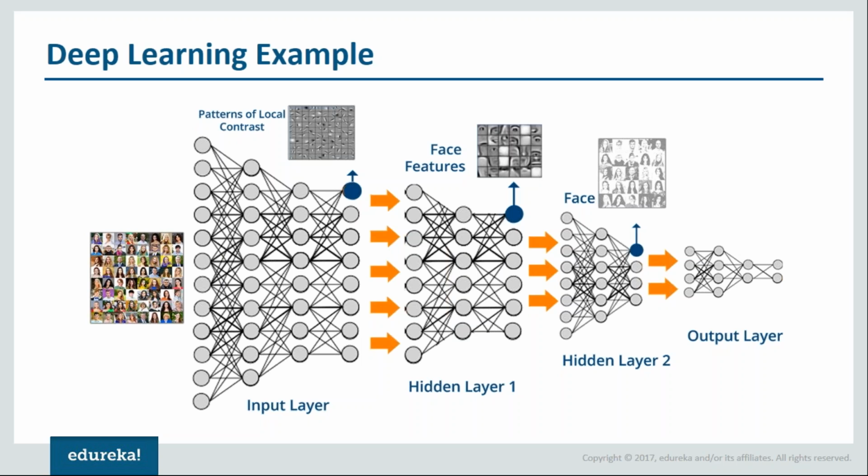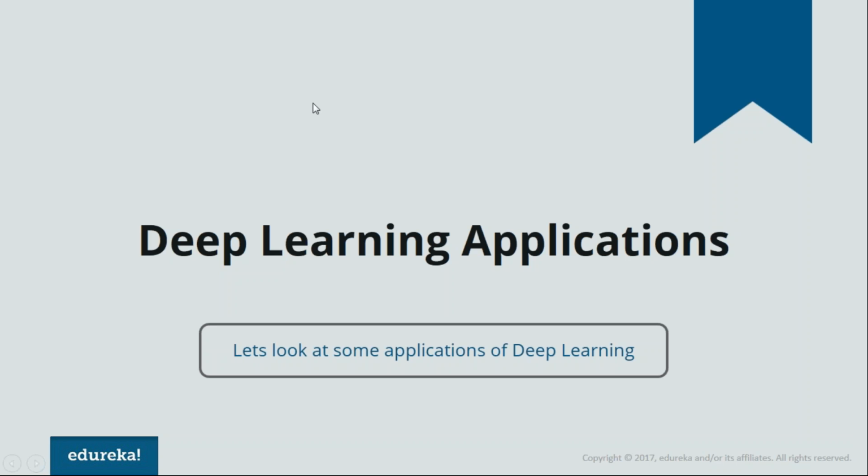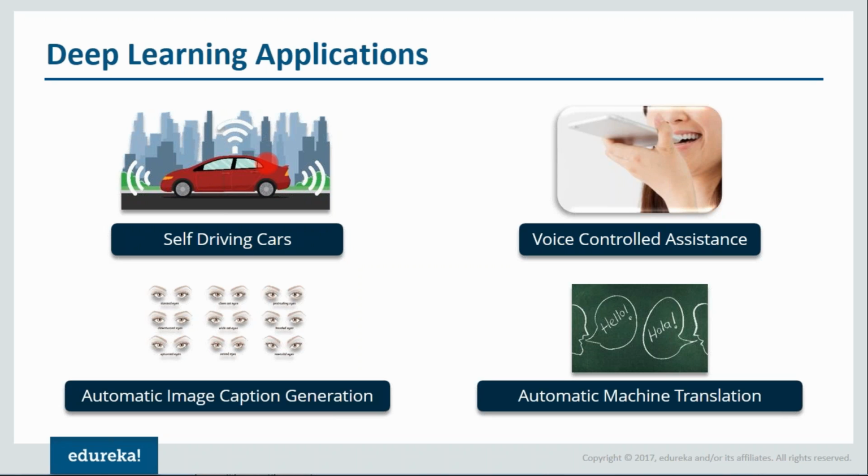So there are no questions, so we'll move forward and I'll give you some applications of deep learning. Here are a few applications. It can be used in self-driving cars. You must have heard about self-driving cars. They capture the images around them, process that huge amount of data, and then decide what action to take. Should it turn left, right? Should it stop? Accordingly, it decides what action to take, and that will reduce the number of accidents that happen every year.